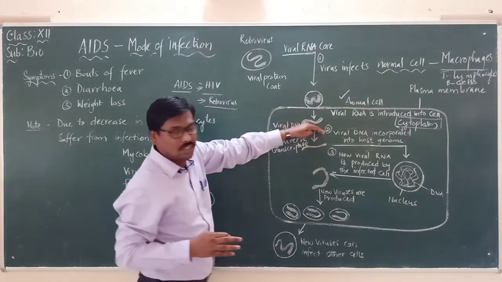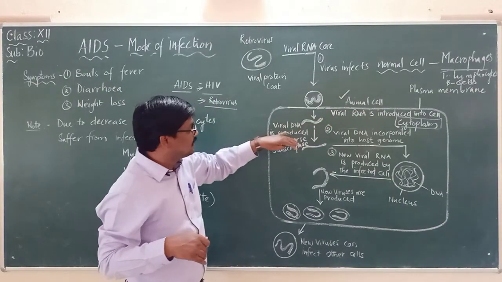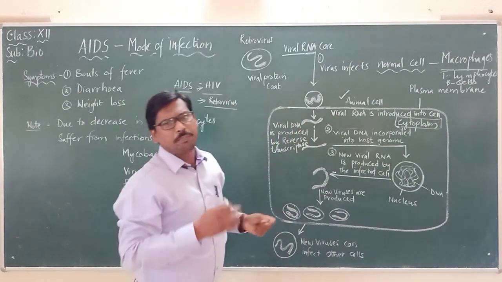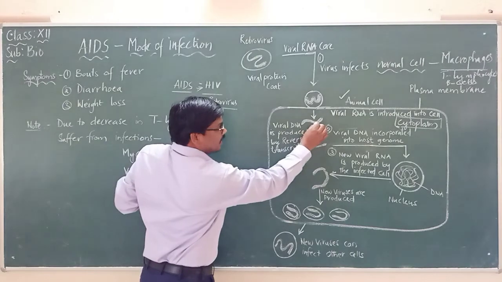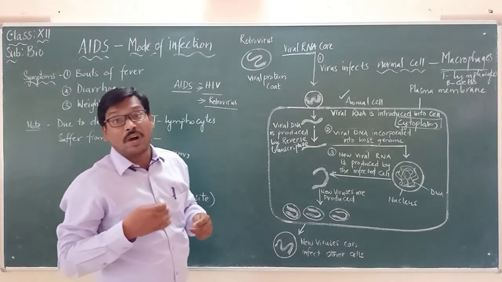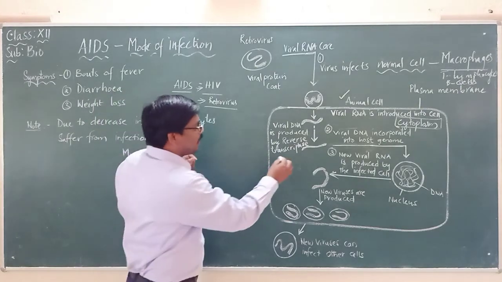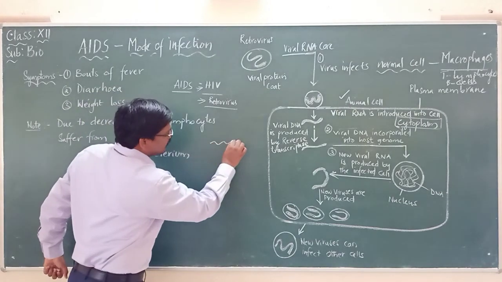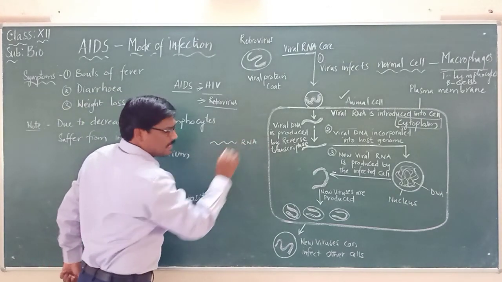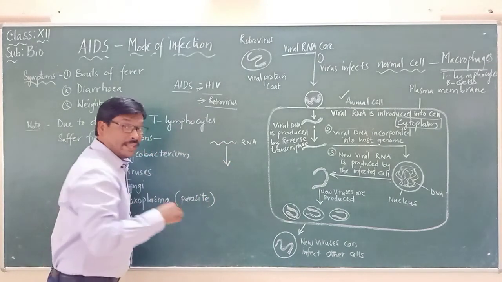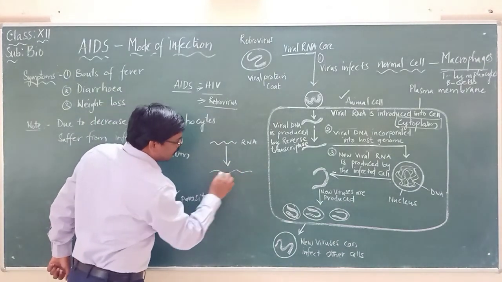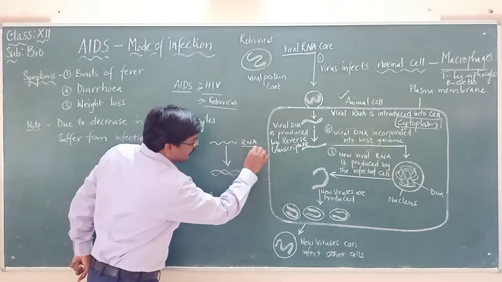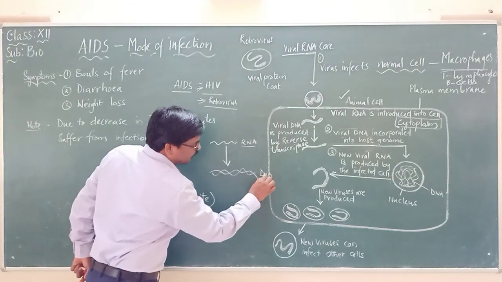Now once it is introduced, viral RNA is introduced into the cell cytoplasm. What happens to this particular viral RNA? A very important point we have to remember is that this viral RNA has the ability to undergo reverse transcription to form what? Viral DNA. Which means if this is the RNA molecule, it can be replicated into a DNA molecule. This is RNA and this we should remember as DNA.